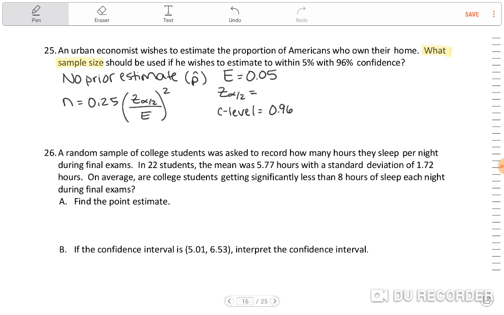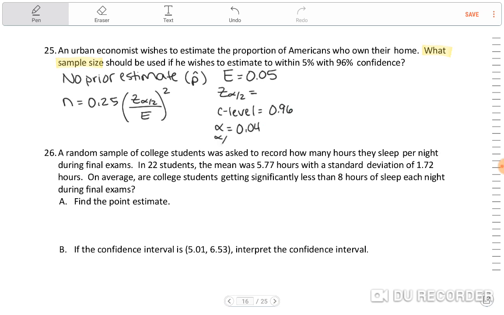Okay, so that means that my alpha is going to be 0.04. Well, you know what? Let me see. I'm going to have to find my formula sheet to look at for this. So we may not be able to find this one from the formula sheet. So we've got C level is 0.96, which means my alpha is going to be 0.04, because that's the difference between the confidence level and 1.